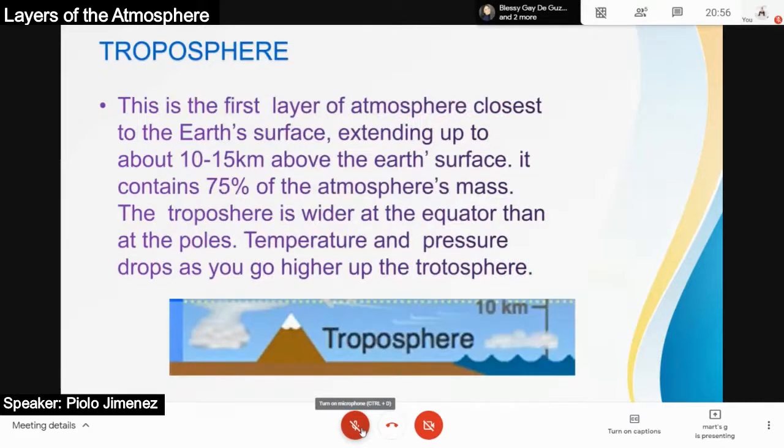The first layer is troposphere. The troposphere is the first layer of the atmosphere close to the Earth's surface, extending up to about 10 to 15 kilometers above the Earth's surface. Troposphere, kung saan nagaganap yung mga typhoon, rainy season, and mga hurricane. Nakapaloob sa troposphere yung mga yon.